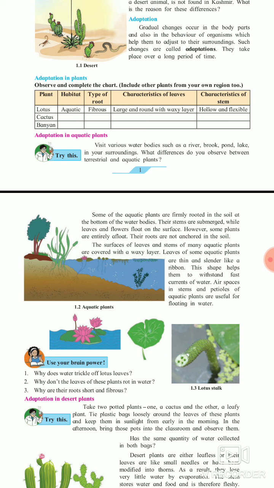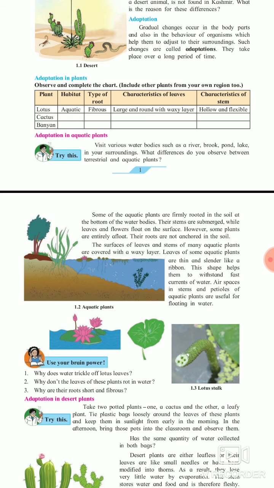If the leaves are straight, then due to the force of the water created by the wave, the roots can break, because they are very thin, as you observe in aquatic plant roots. That's why these roots are flexible, so they can adjust according to the waves. This shape helps them to withstand fast currents of water. As I explained, the waves of water are sometimes very fast due to air, high tides and low tides, as we talk about the sea. In rivers also some waves are there, or in the rainy season the flow of the river is very fast. So that the plant can survive in that particular aquatic body, its roots are flexible.